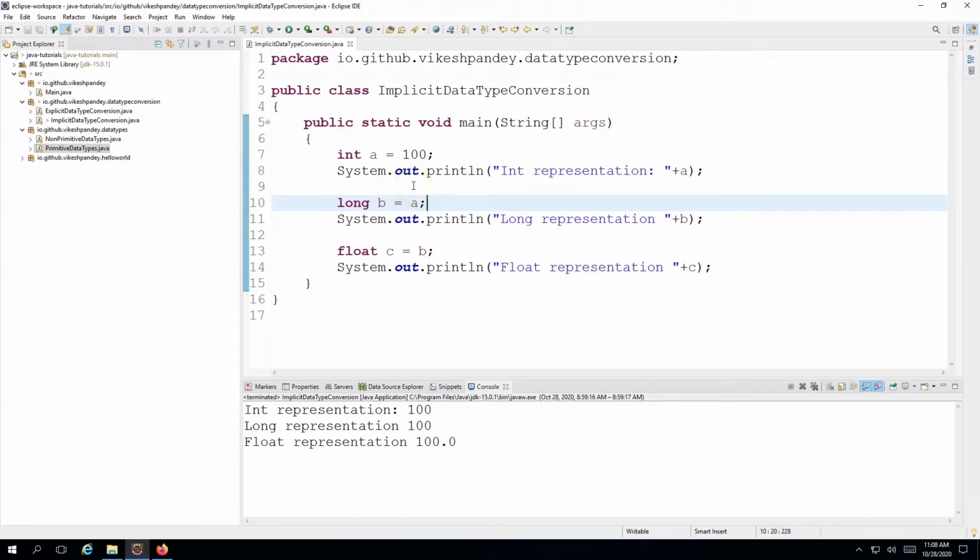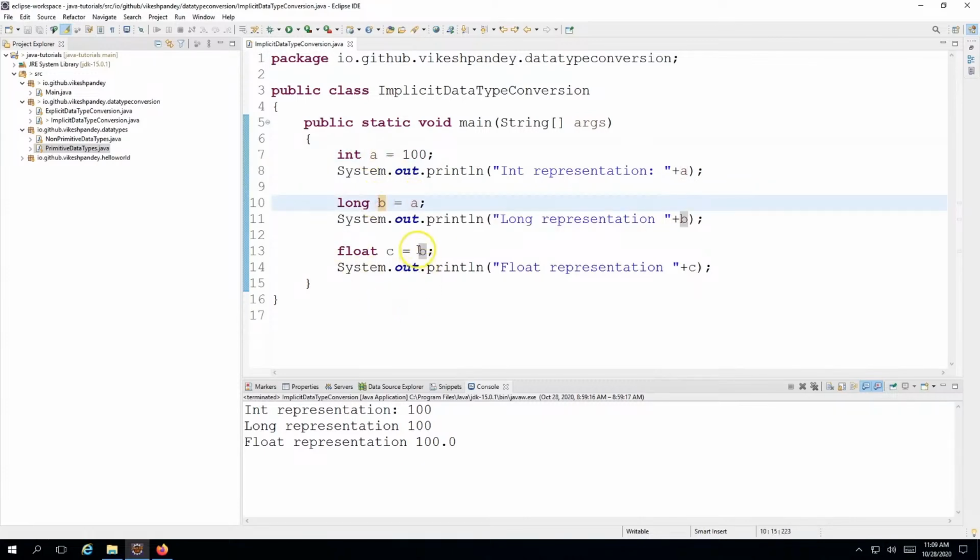So let's first look at the example where we can store a smaller range variable into a larger range variable. We call this implicit data type conversion. So here you can see I have declared an int variable a with the value 100 and I'm printing the int variable. Then I have declared a long variable, and I'm assigning the value of int a to the long variable b. So I'm not assigning a new value to this long variable, but rather I'm just passing on the existing integer value into a variable of type long.